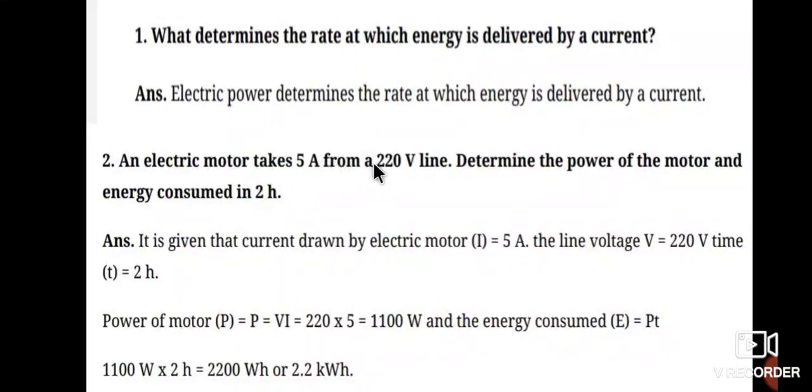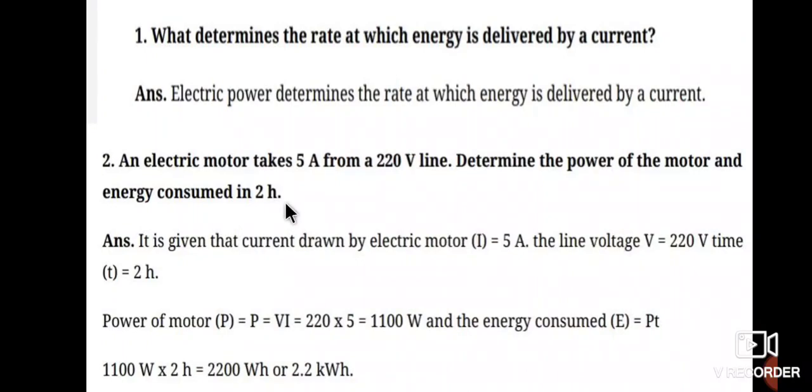Now a problem on that formula. An electric motor takes 5 ampere from a 220 volt line. Determine the power of the motor and energy consumed in 2 hours. It is given that current drawn by the electric motor I is equal to 5 A. Whenever we solve problems, first you have to observe what is given in the problem. Second step, what is to be found out.